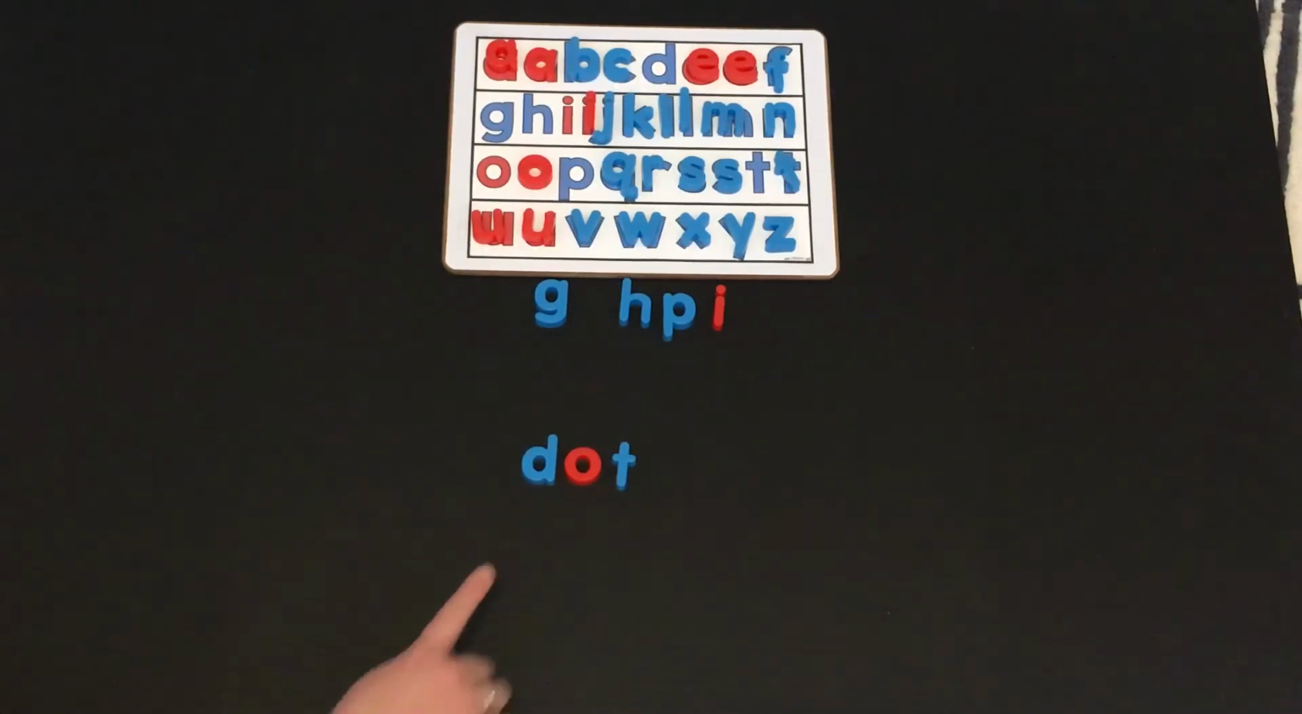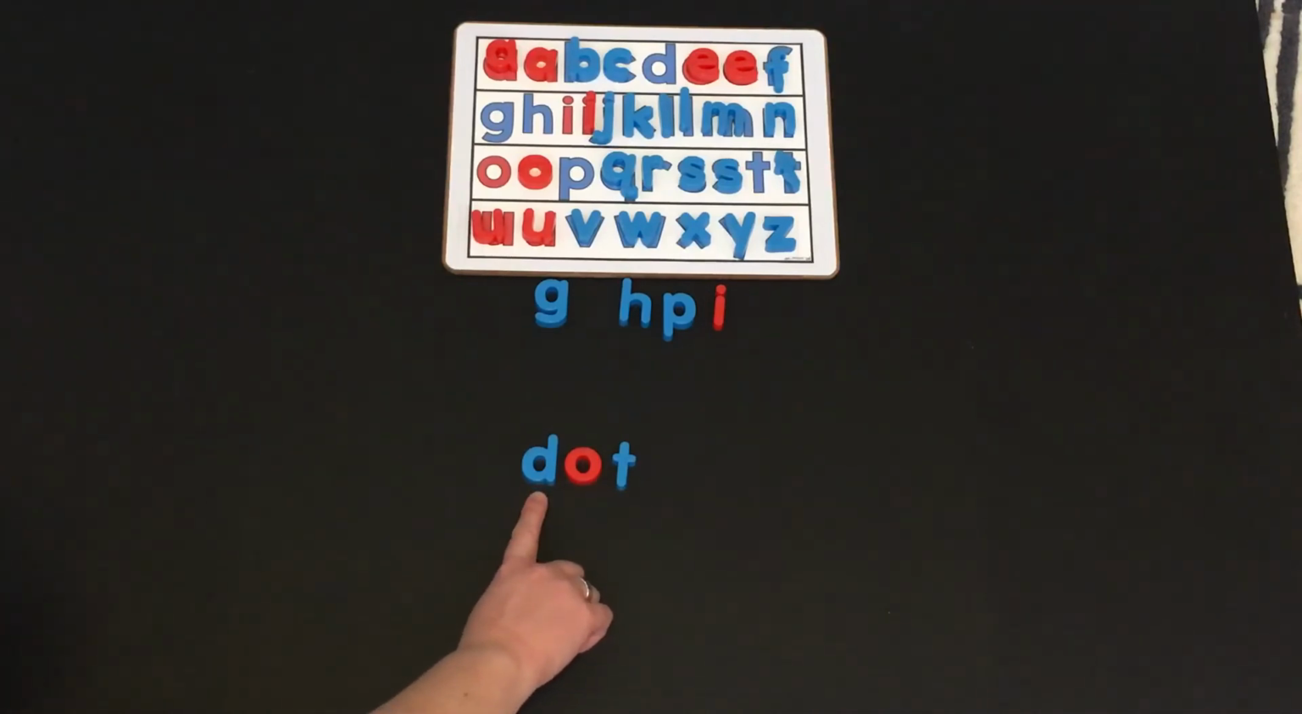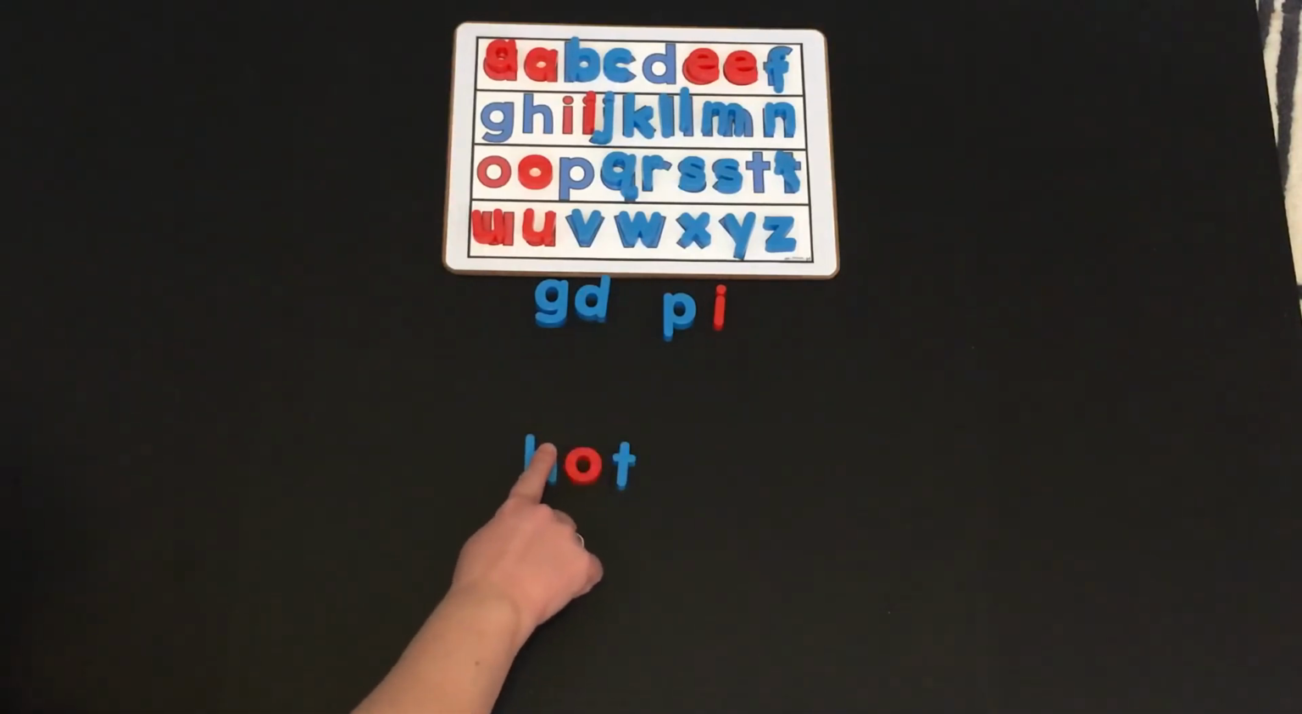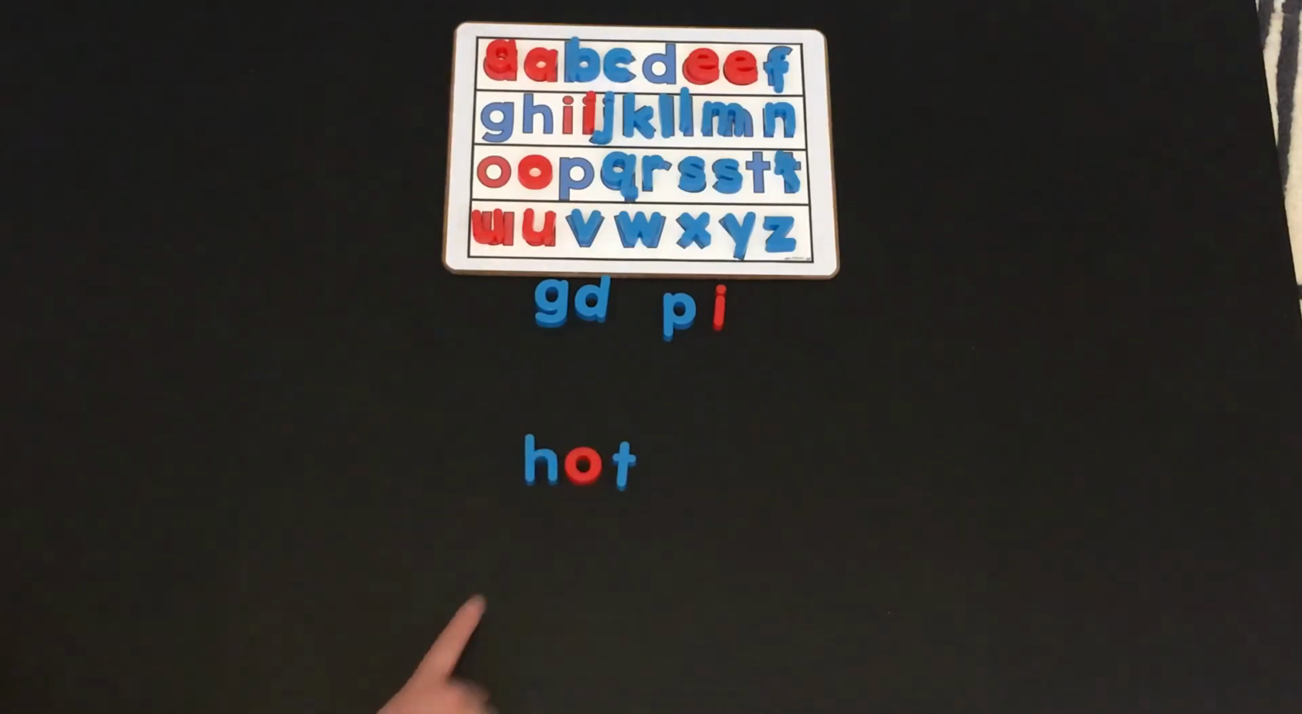Do I need to change the beginning sound? Hot. Yes, that sounds like H. Let's say the sounds and blend it. Ot, hot. Now I'm going to change hot into hop.